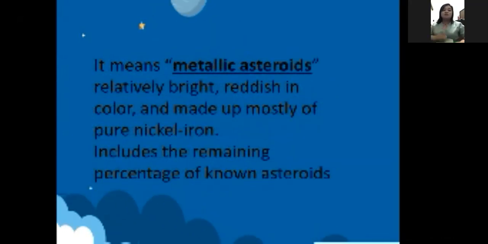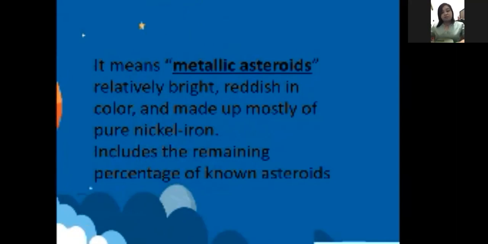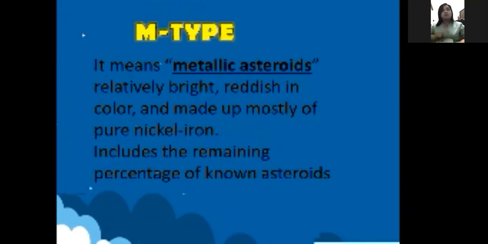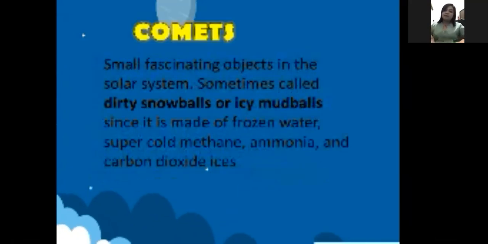The third one is the metallic asteroid, which is also relatively bright, reddish in color, and made up mostly of pure nickel iron. The remaining percentage of known asteroids is included in this type. It is also known as the M type. So the first one is the carbonaceous asteroid, the C type; the silicaceous asteroid, the S type; and the metallic asteroid, the M type. Those are the types of asteroids.